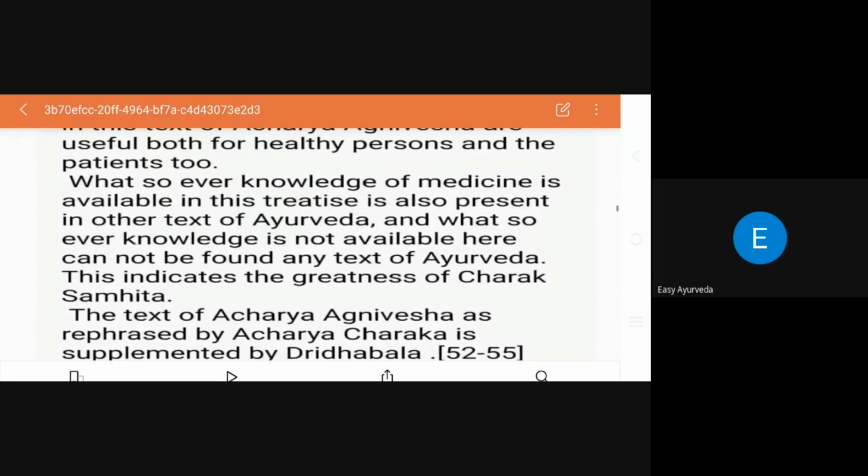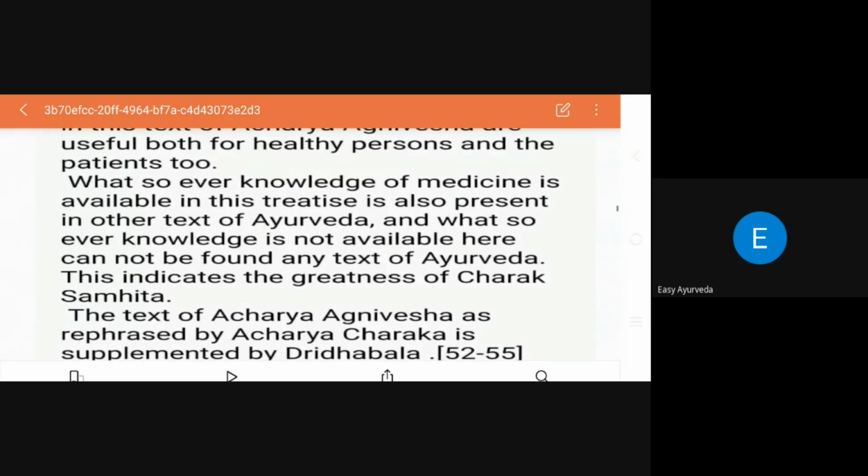And whatsoever knowledge is not available here cannot be found in any text of Ayurveda. This indicates the greatness of the Charaka Samhita.